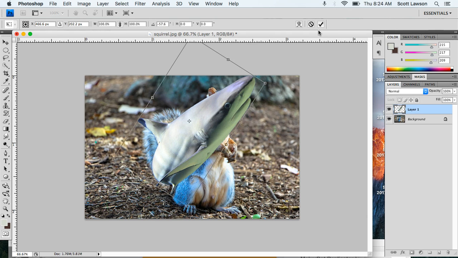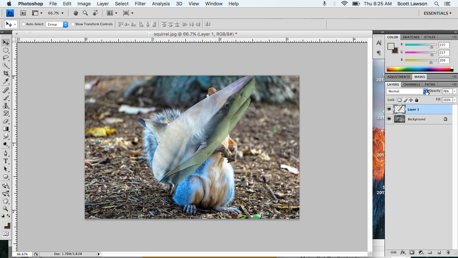Hit the check mark or hit enter. Now, the next thing we want to do is the opacity, so that you can see the other part of your squirrel. So we're going to want to move using the liquefy tool to make sure that we cover our squirrel completely where we need it to be covered.